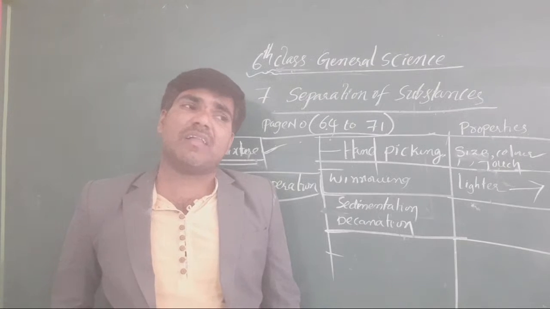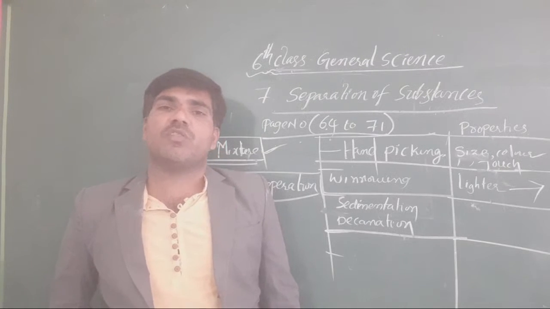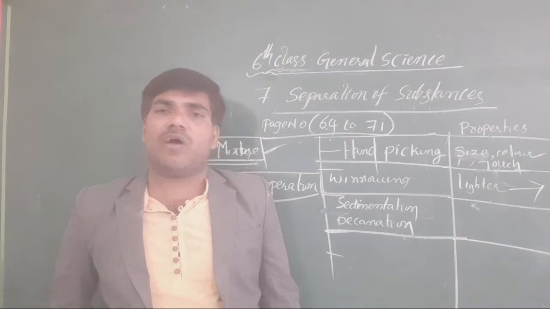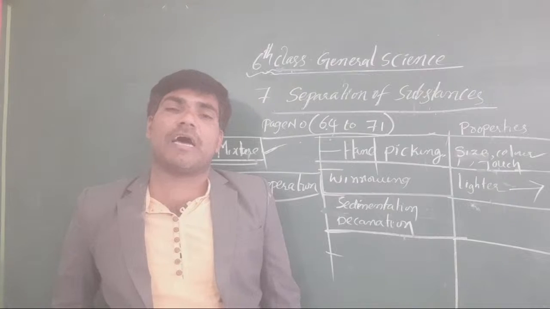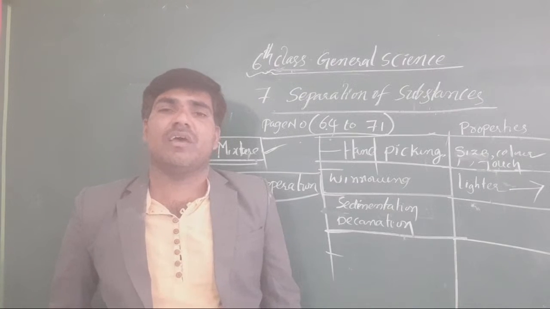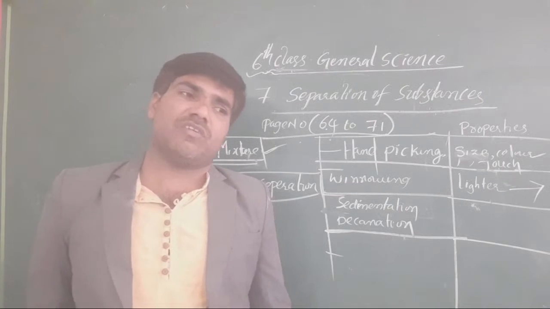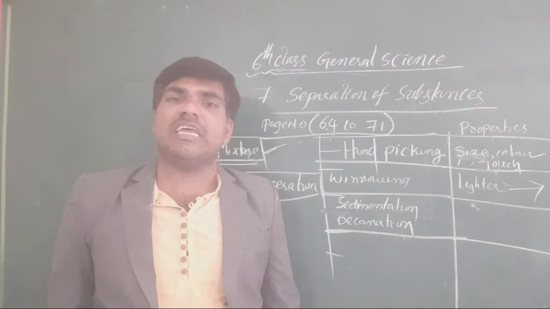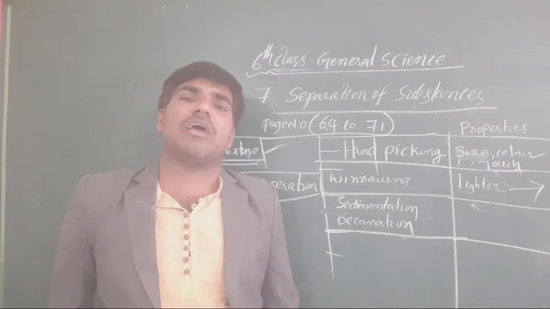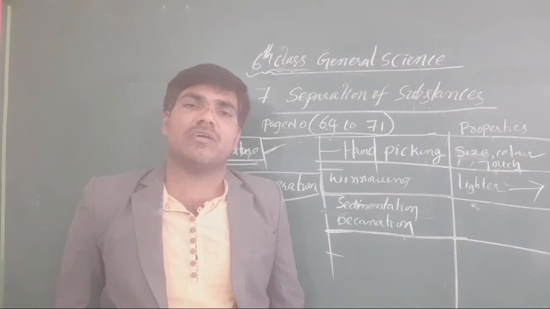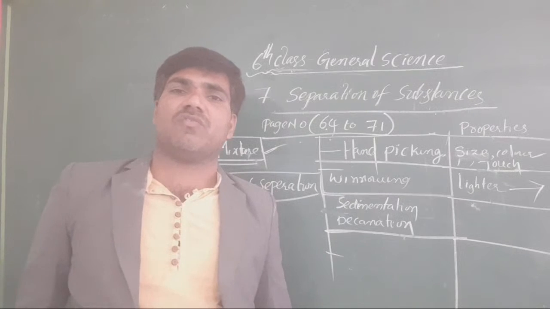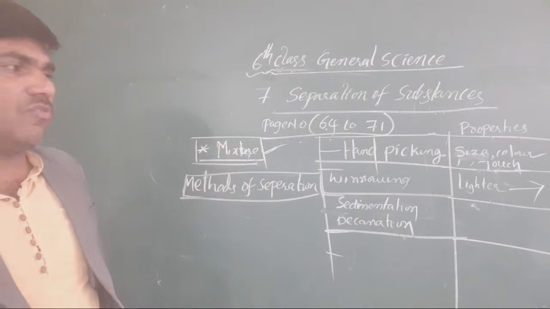Simply take the water slowly without disturbing the sedimented substances and separate the water from the sediment. That process is called decantation. When sand or any heavy substance is added to water, by using sedimentation and decantation we divide the substances. Clear or not, all the students?